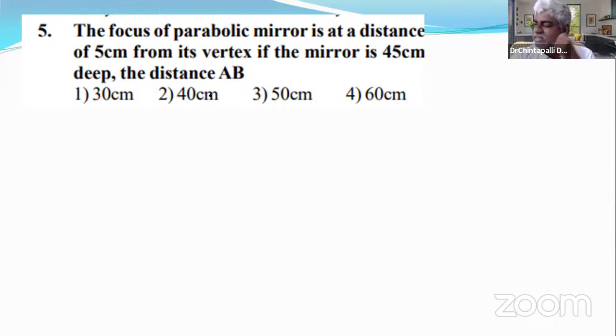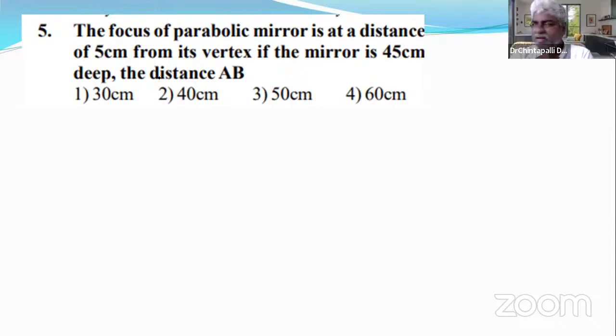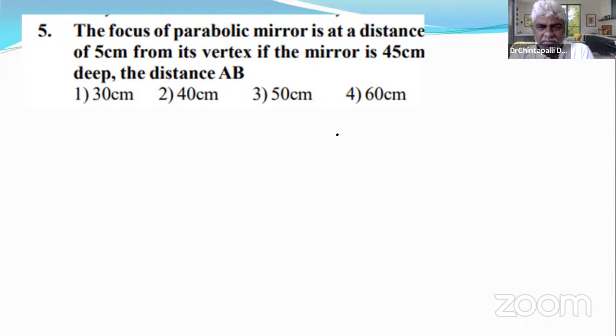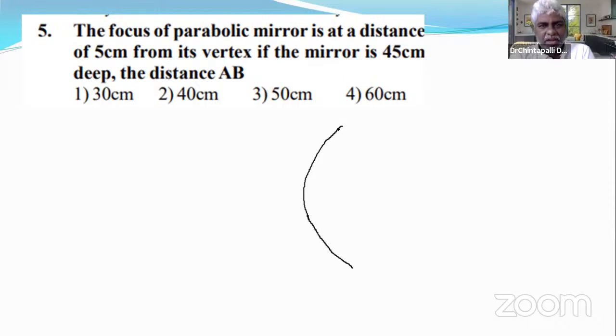In mathematics it is called a parabolic mirror, but in physics it is called a convex or concave mirror. I think it is a concave mirror. In physics the word for it is concave mirror, and in mathematics it is called a parabolic mirror. You know, concave mirror and convex and concave lens. Yes, it is a parabolic mirror.